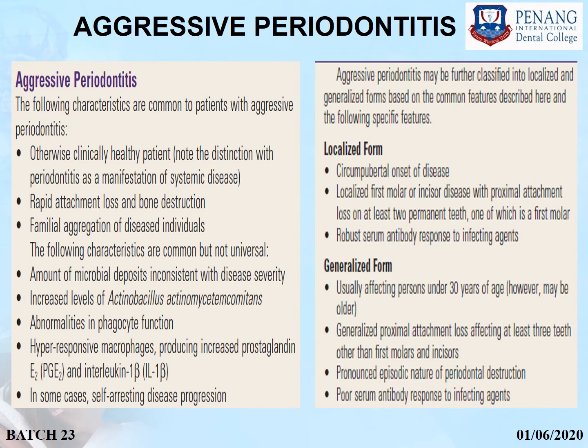In the generalized form of aggressive periodontitis, usually affecting persons under 30 years of age, however patients can be older also, there is generalized proximal attachment loss affecting at least 3 teeth other than first molars and incisors. There will be a pronounced episodic nature of periodontal destruction, and a poor serum antibody response to the infecting agent will be seen.